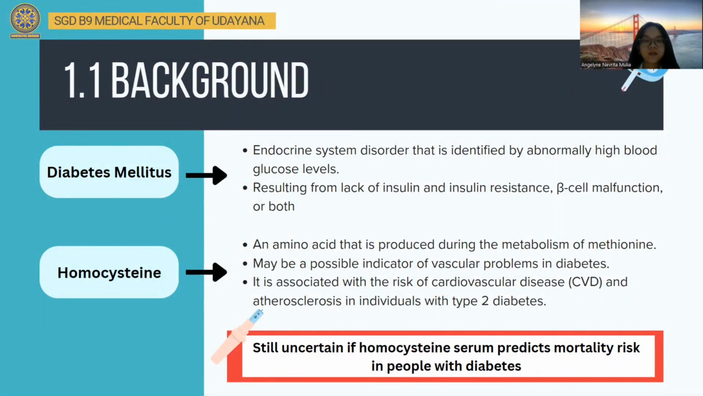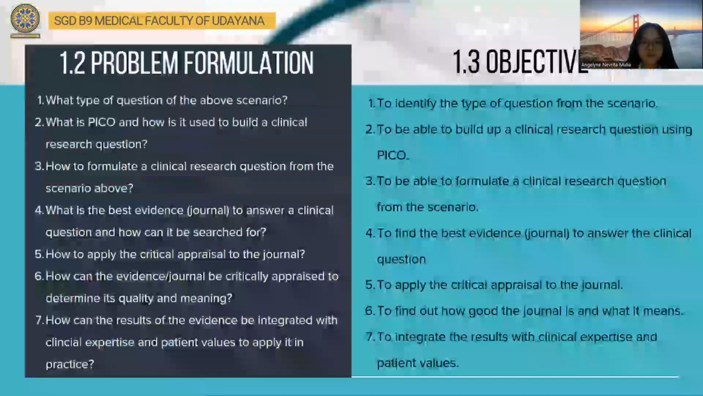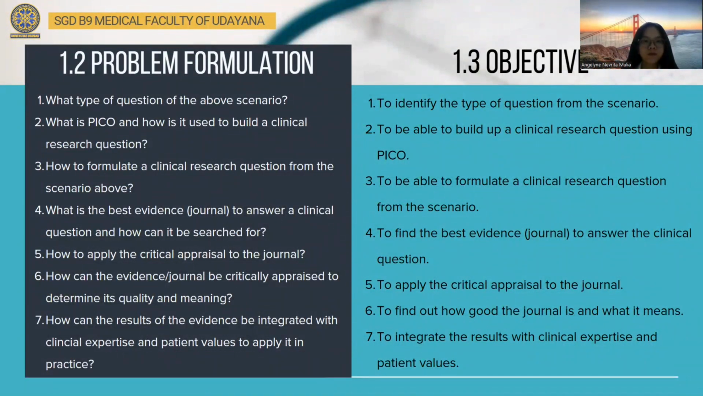Therefore, there is a need for critical appraisal based on evidence base to determine the best evidence of homocysteine serum as prognosis indicator in diabetes mellitus patients. Next is the problem formulation. The first one is what type of question is the above scenario? What is a PICO and how is it used to build a clinical research question? How to formulate a clinical research question from the scenario above?